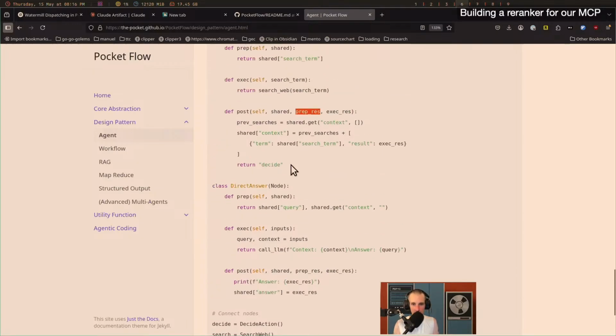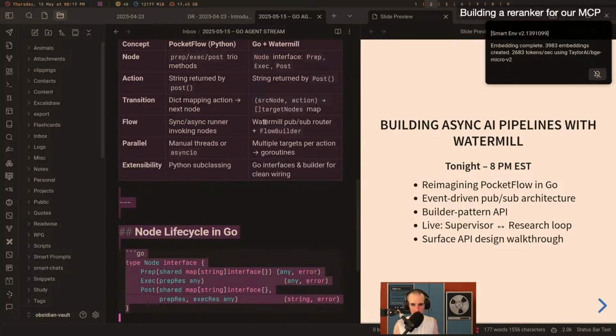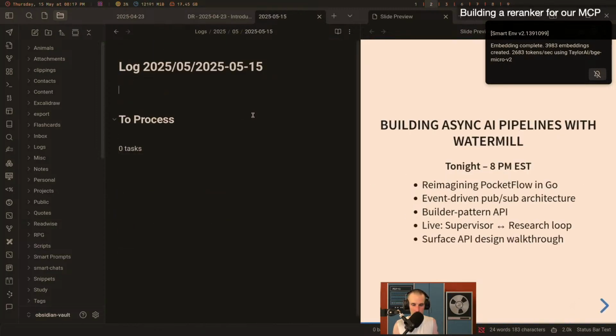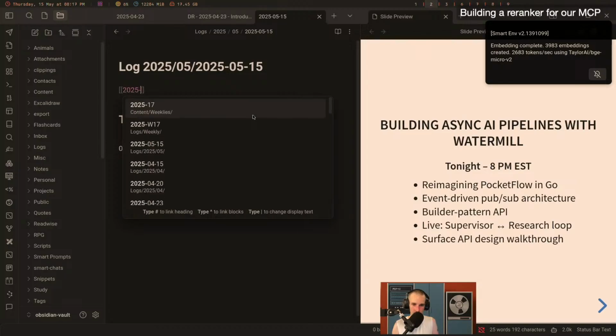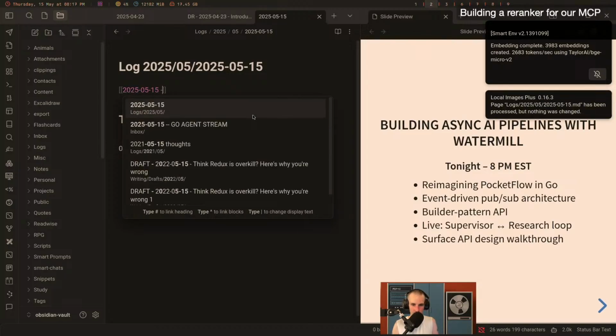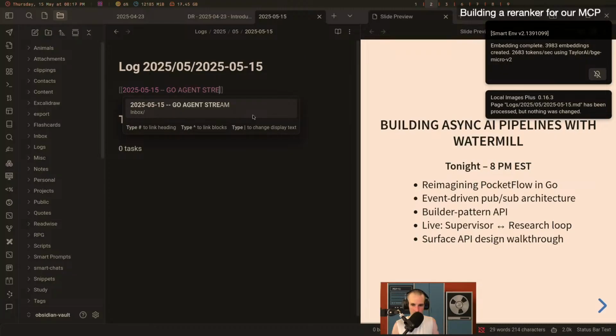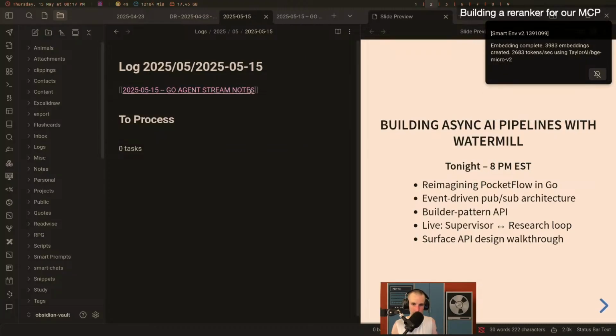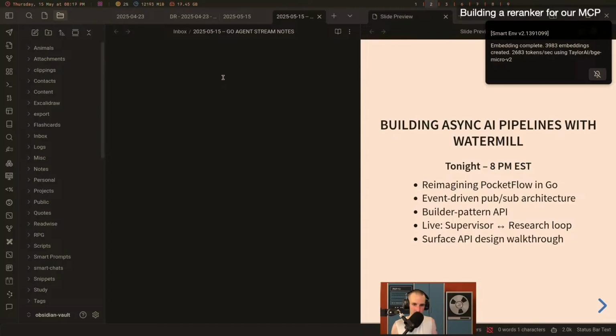So if we recap these things, we're going to make a new file. This file is going to be called 2025-15 Go Agent Stream Notes. The pattern of our agent here, or like node runtime flow, is going to be first run prep on the shared state. So this is extract compute information out of the shared state.